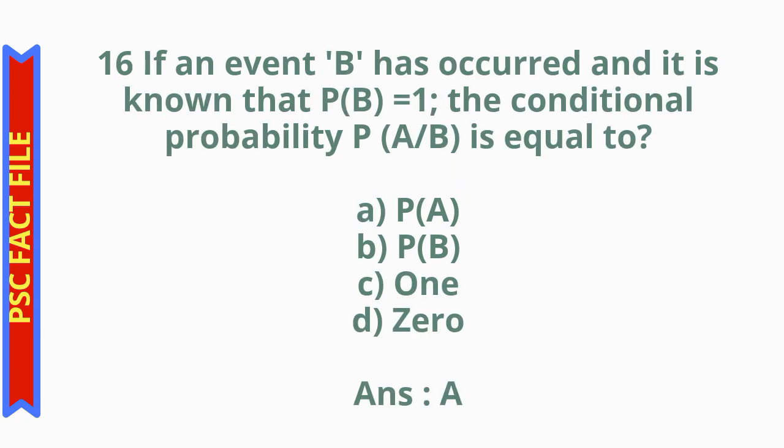Question number 16. If an event B has occurred and it is known that probability of B is equal to 1, the conditional probability of A given B is equal to option A, probability of A, option B, probability of B, option C, 1, option D, 0. The correct answer is option A, probability of A. If an event B has occurred and it is known that probability of B is equal to 1, the conditional probability of A given B is equal to probability of A.